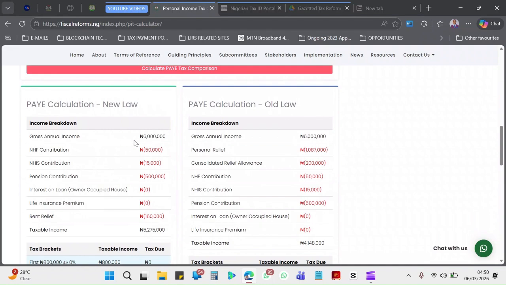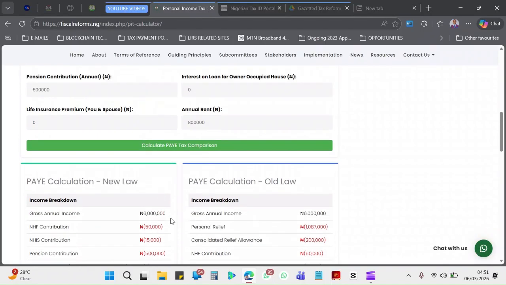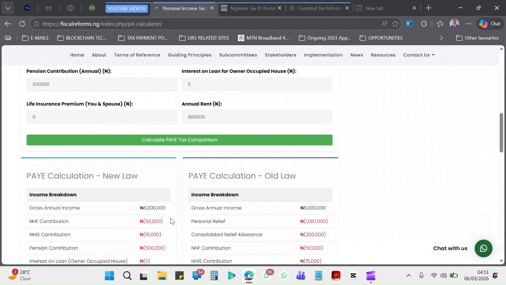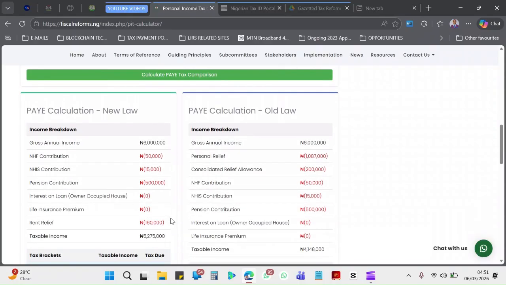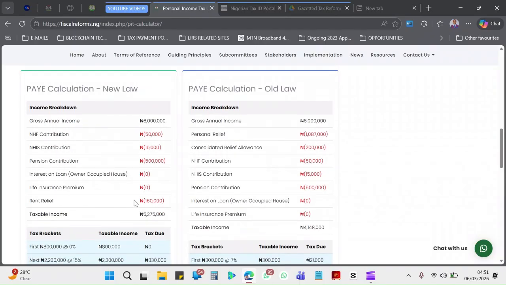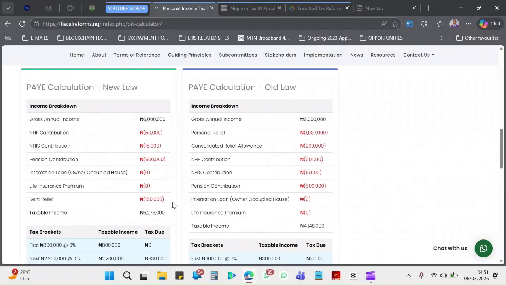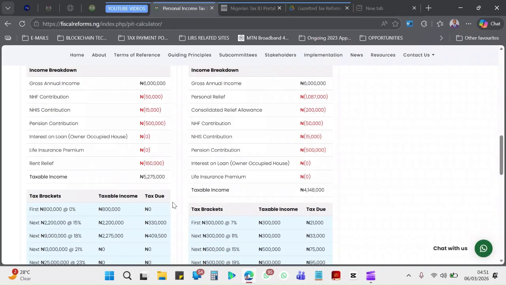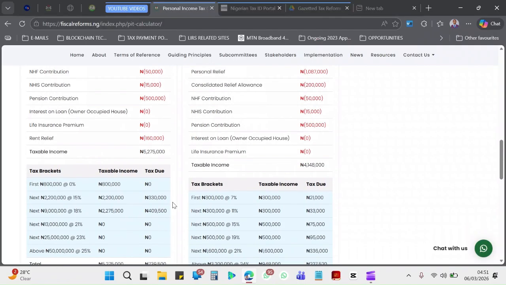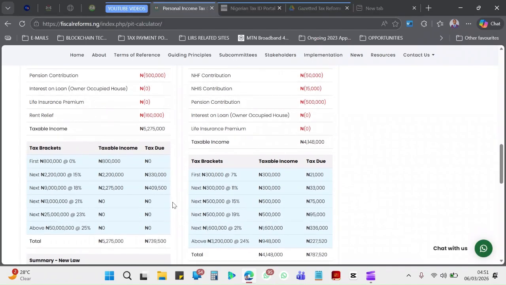All right, so we can see the gross annual income 6 million, just as I have here. NHIS 50,000, pension contribution 500k. Now the rent relief, just as I said before, is capped at 20% of your annual rent, and that is a maximum of 500,000 naira that you can be relieved by the government on your rent. So that is why you're having 160,000 naira here. I'm still going to make a video to break all of these calculations down so that you can fully understand how you can go about this.